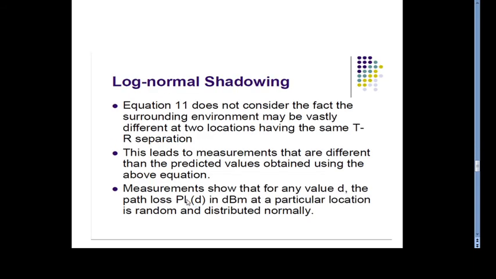Then go to the second practical design for the path loss component.